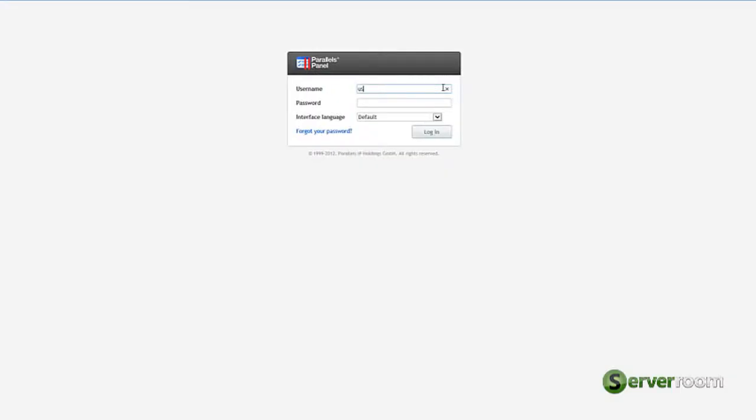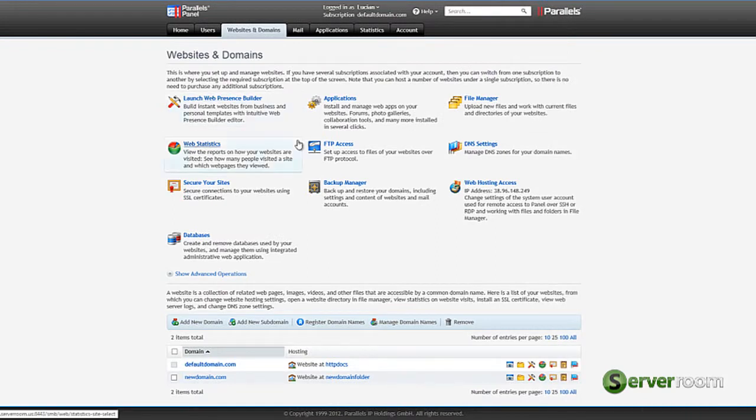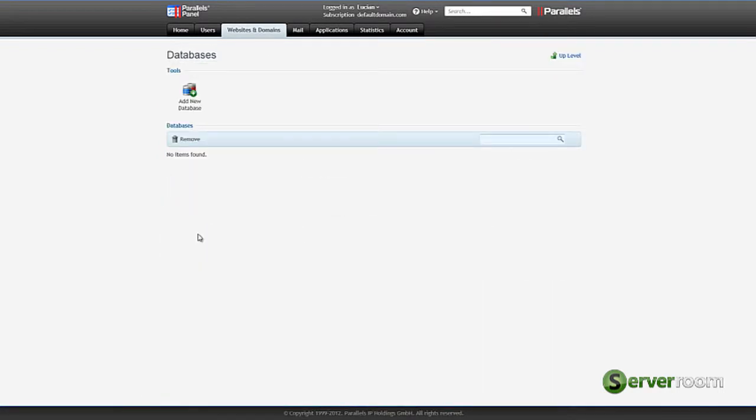Insert the username and password you have chosen. This is the Plesk Control panel. From here you can access your databases, FTP accounts, file manager, website builder, statistics reports, backups and more. You can create a database by clicking on the Create a Database button inside the Databases page.